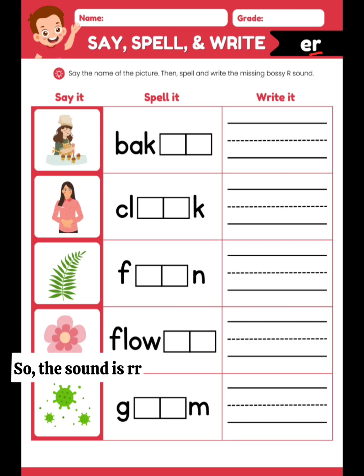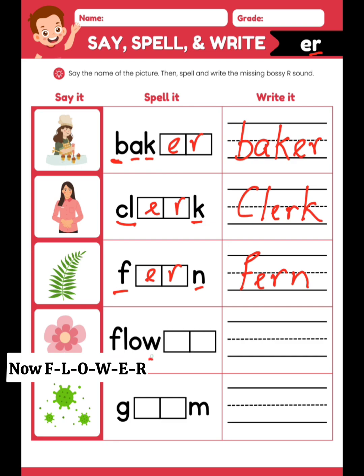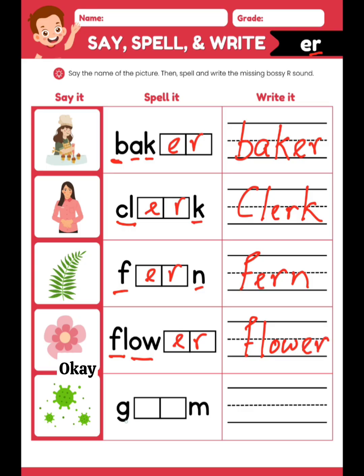So here R comes after E vowel. Okay? So the sound is... B-A-K-E-R. Baker. Okay? Baker. Now clerk. Clerk. Now fawn. Now flower. Flower. Okay. Now